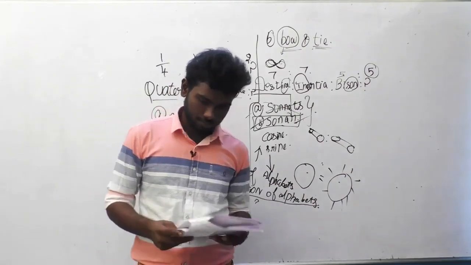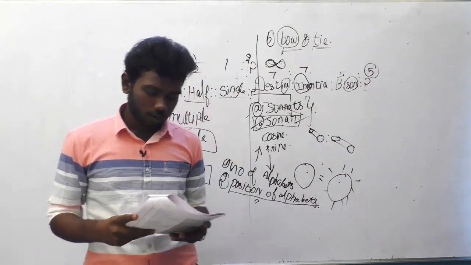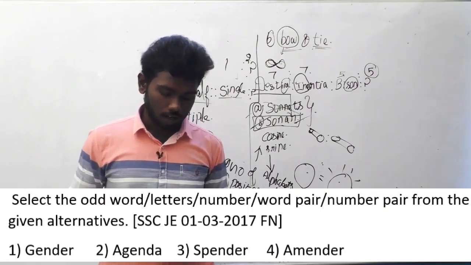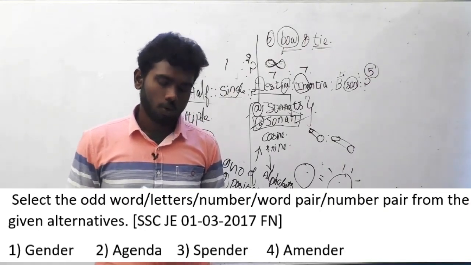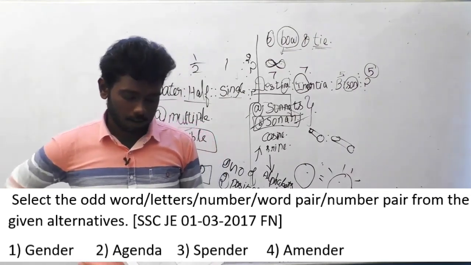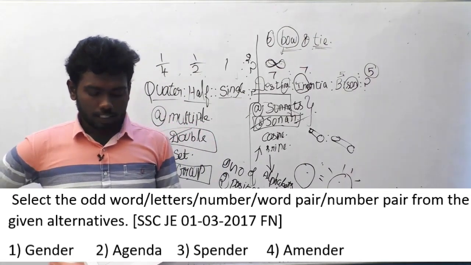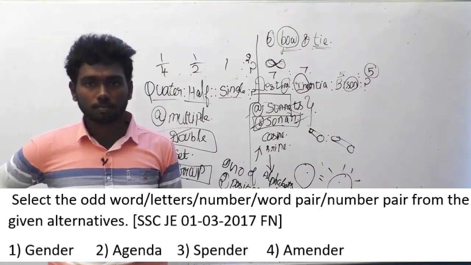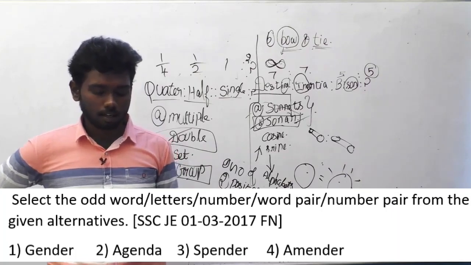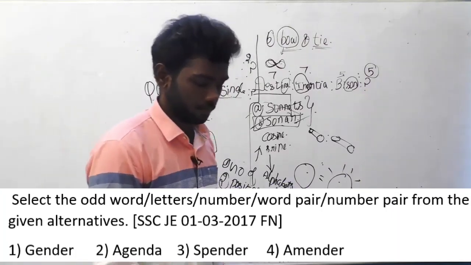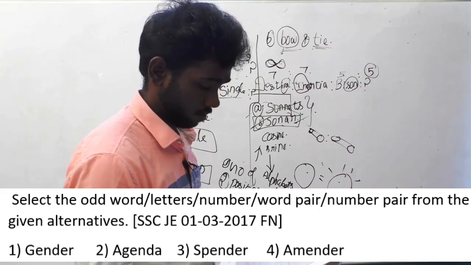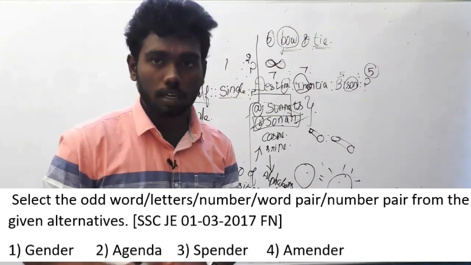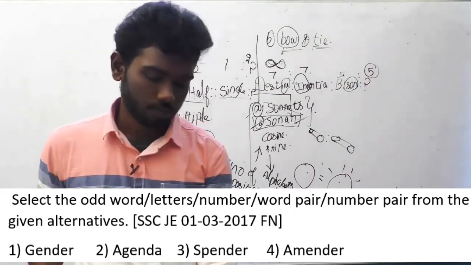Question number 93. Select the odd word or letter or number or word pair or number pair from the given alternatives. So you have to find the odd word. The first option is gender. Option 2, agenda. Option 3, spender. Option D, amender. So what's the logic here?